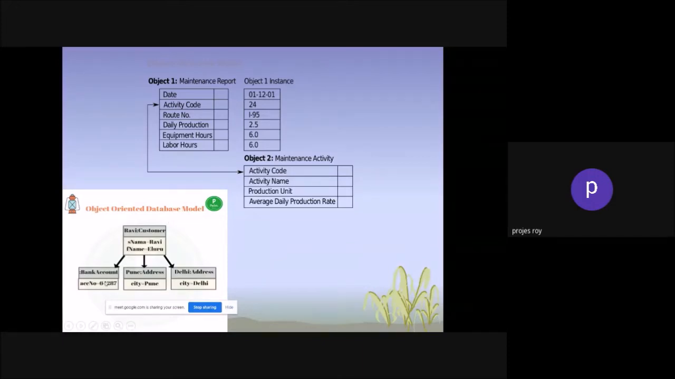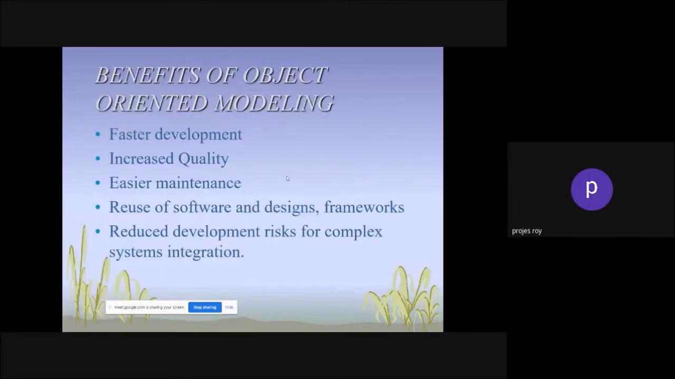Object-oriented database model: bank name, address, and this address is Delhi. This is basically one person with a bank account. This is Ravi, his bank account, and his address. There is another person whose address is different. Here you can see the maintenance report, activity code, object instance, and the maintenance activity with its activity code. So this is basically called the concept of the object-oriented model, OOA.